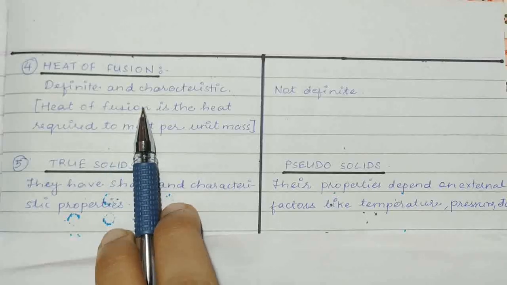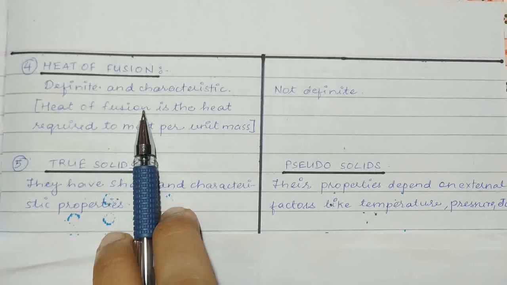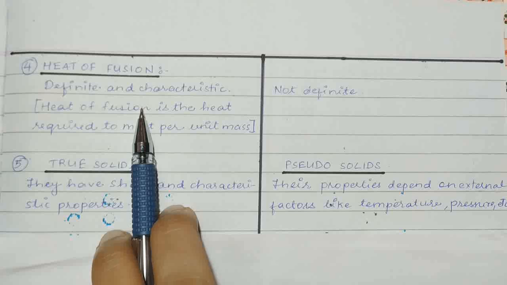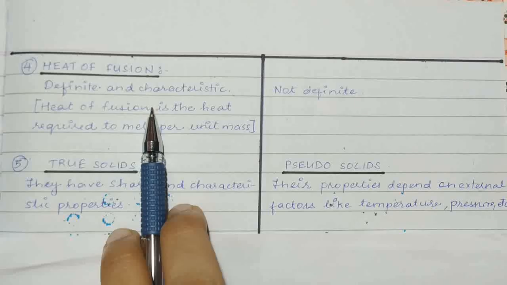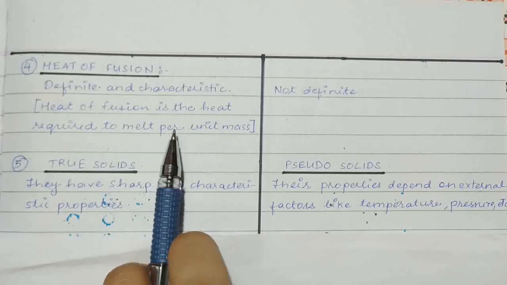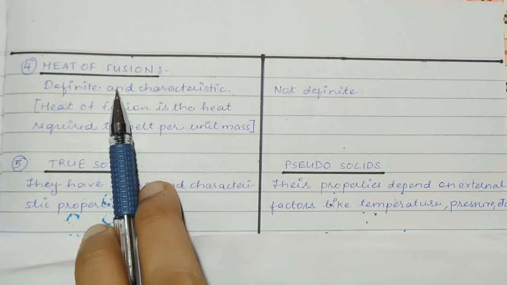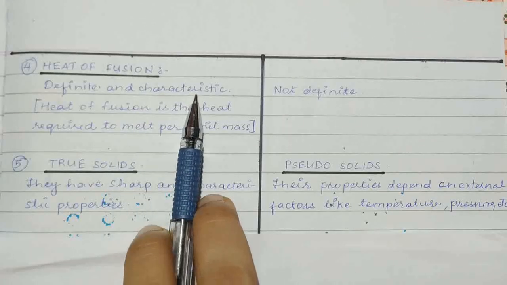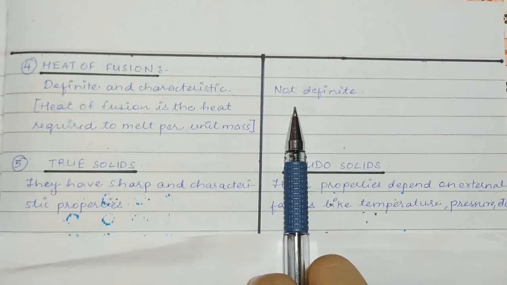Fusion means melting. You can fix that in your mind. Some students get confused. Even when we say enthalpy of fusion, fusion means melting, solid to liquid. Heat required to melt per unit mass is called as heat of fusion. It is definite and it is characteristic in crystalline solids, whereas in amorphous solids it is not definite.